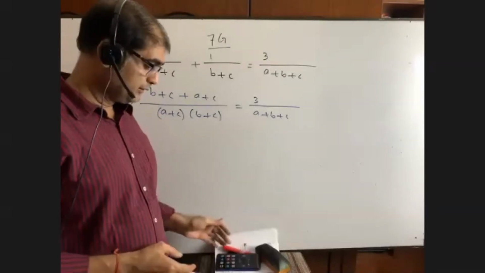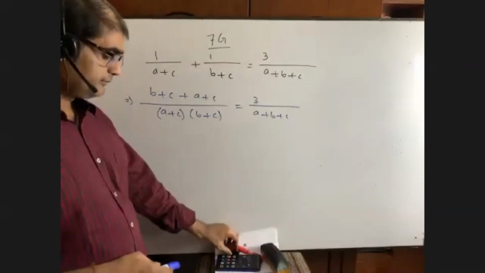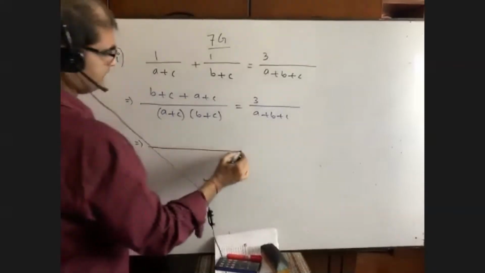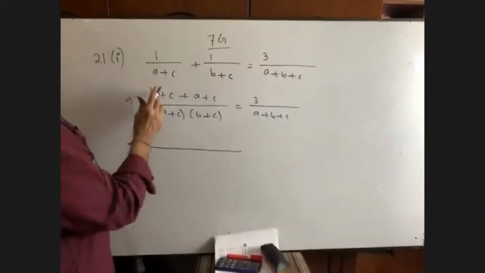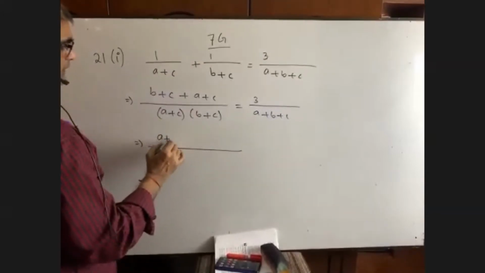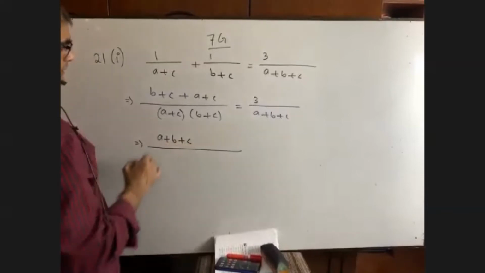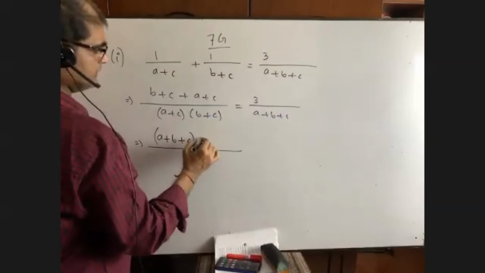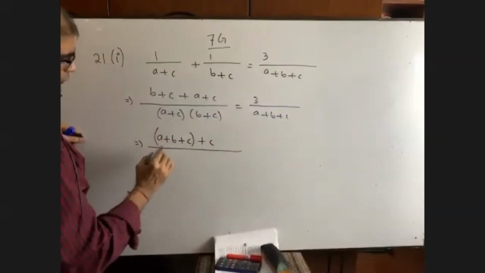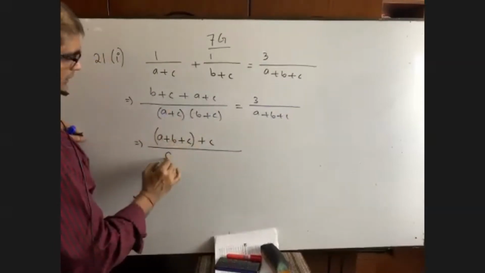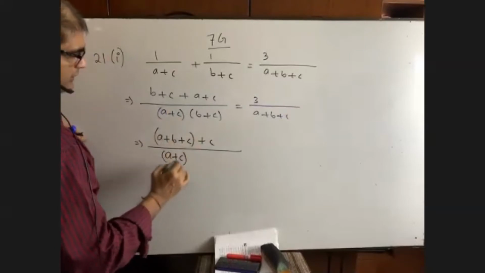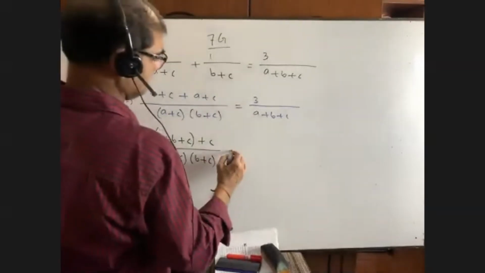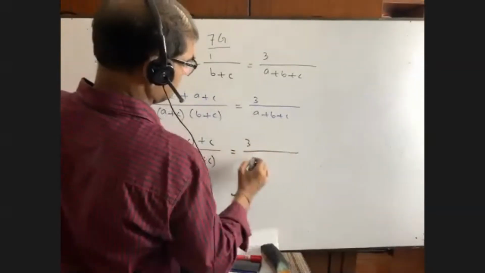Okay. Now you see, we are getting here in this math. We can write here a plus b plus c. You see, a plus b plus c. What is else here? A, B, C. There is another c. Another c. Okay. So we can write it as a plus c, b plus c. Okay. Then it is thrice a plus b plus c.